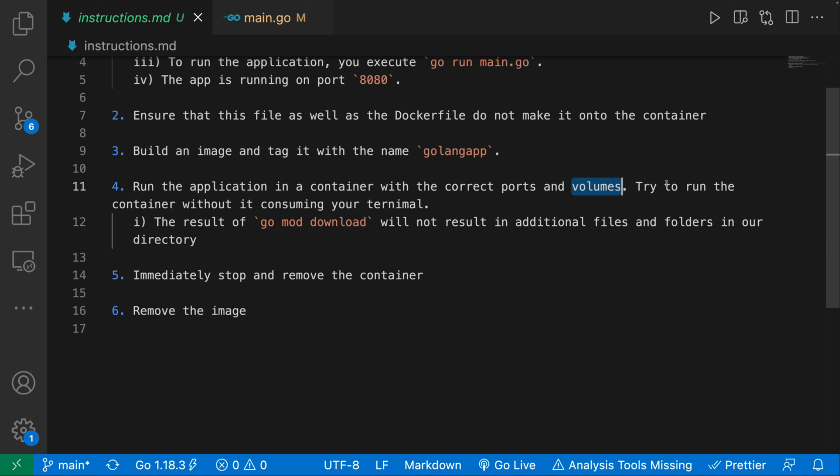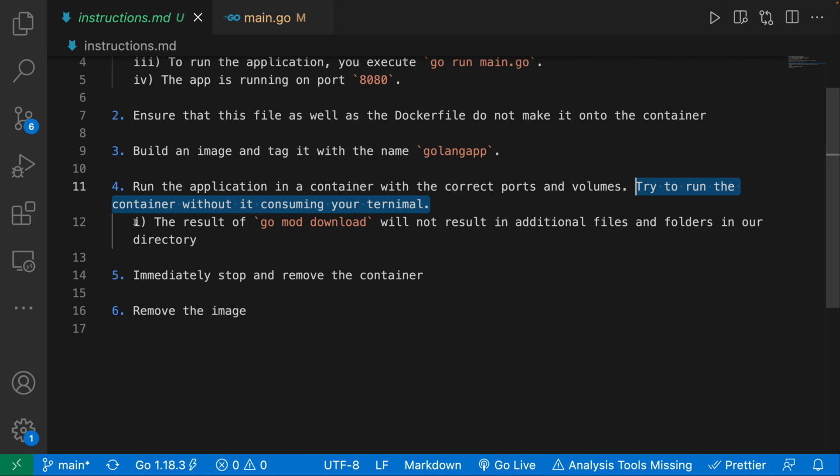Another thing that I want you to try to do, and we actually didn't learn this, but this is something that you can do on your own for research purposes, is try to run the container without it consuming your terminal. Remember when we always ran the container, it consumed our terminal? Try to figure out a way to run it without consuming our terminal. I'm going to give you a quick hint. It is just going to be a specific flag that you have to put in your Docker run command.